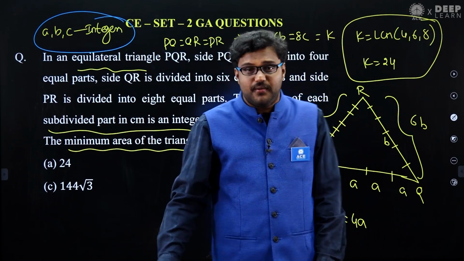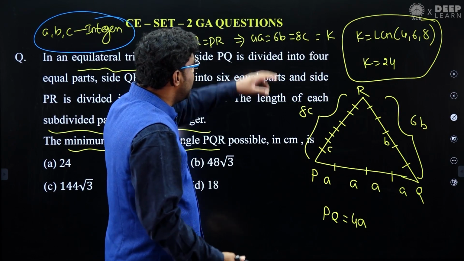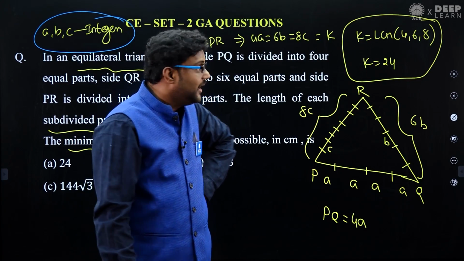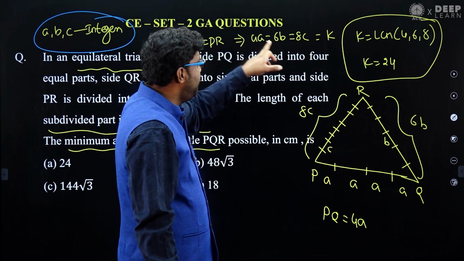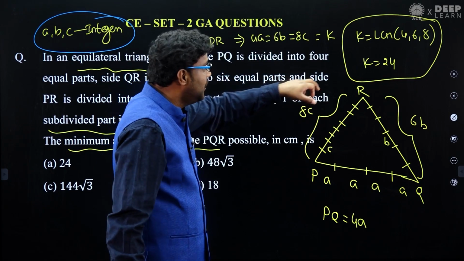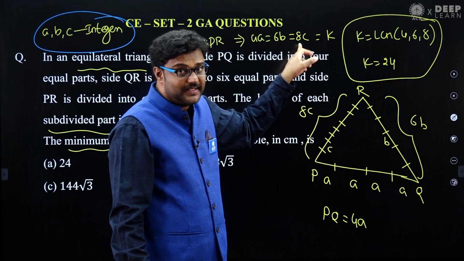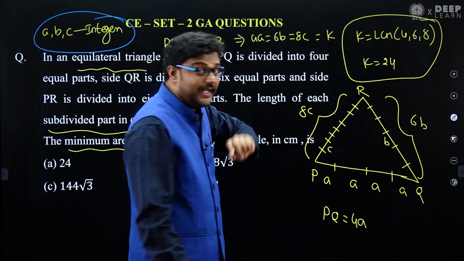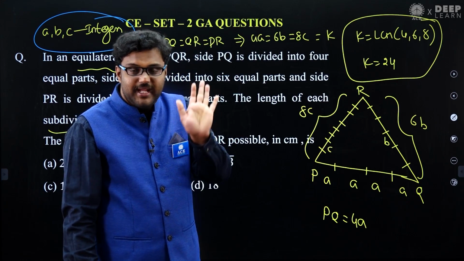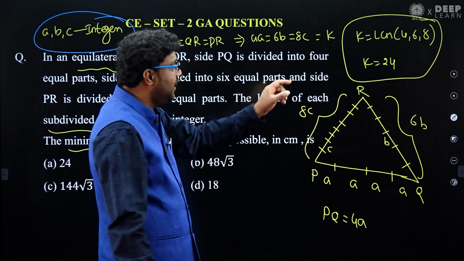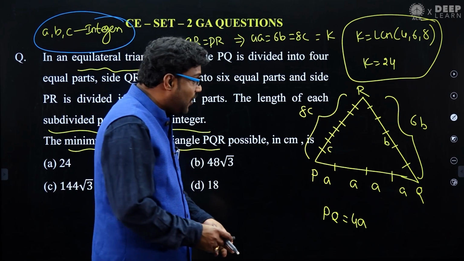K value must be equal to 24. Why? Because A, B, C should be integers. If K is 24, yes, 24 divided by 4 is 6, an integer. 24 divided by 6 is 4, B is an integer. 24 divided by 8, C is 3, an integer. You will get integers A, B, C only when K value is 24, meaning all the lengths are equal